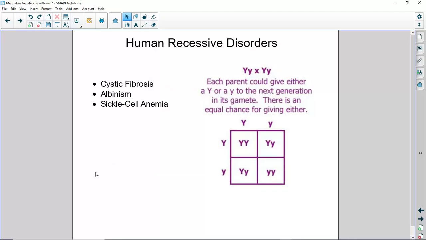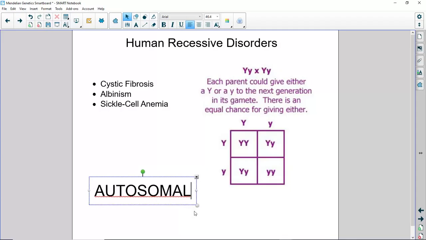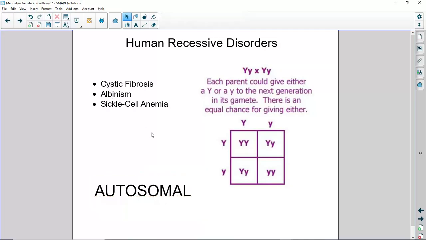and that is a lung disorder that you can read about. Sickle cell anemia. We'll show you a couple of pictures here. Remember, those are called autosomal, because they affect a chromosome other than the sex chromosome, somewhere between 1 to 22. If you're looking at the cross on the right here on the smart board, that would mean that any organism, a human, who is homozygous recessive would have these disorders here. So not all sex-linked.